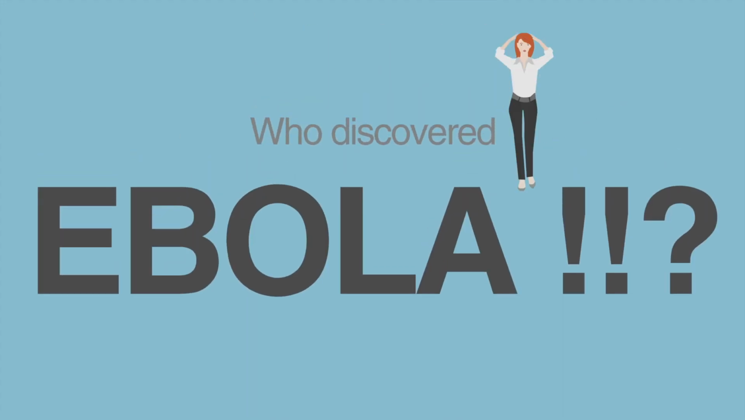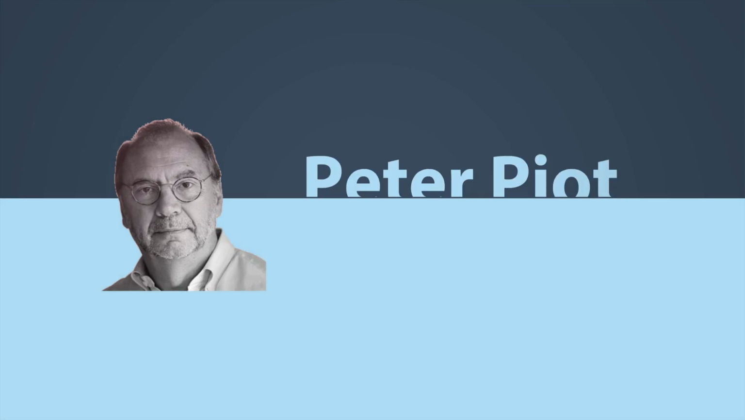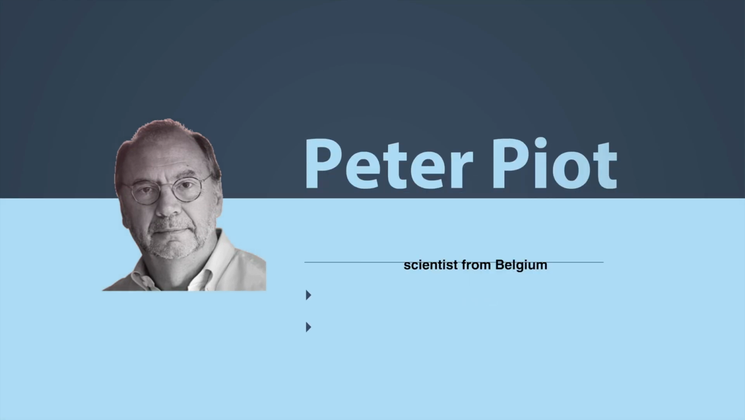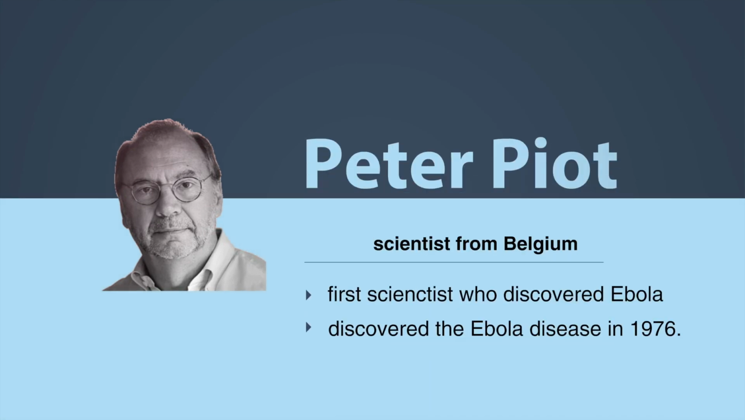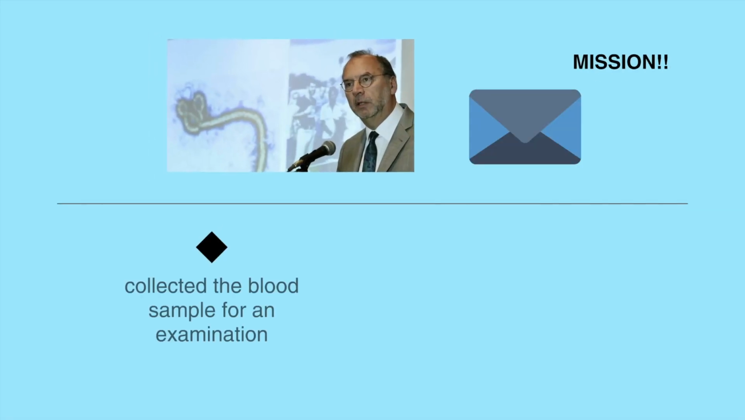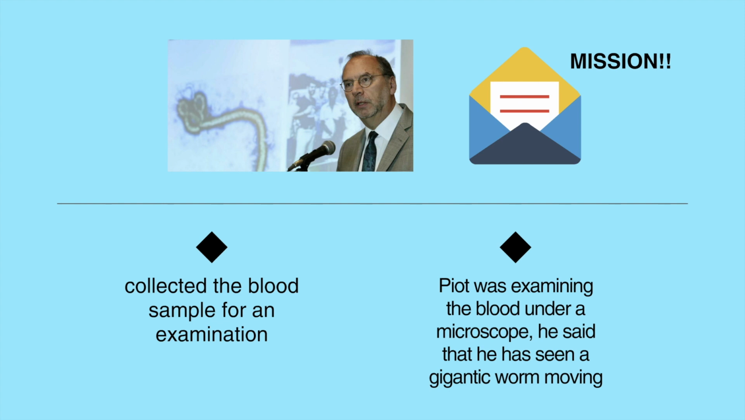Who discovered Ebola? He was the first scientist from Belgium who discovered the Ebola disease in 1976. His mission was to find out why so many people were dying from an unknown disease. So, he collected a blood sample for examination. While Piot was examining the blood under a microscope, he said that he had seen a gigantic worm moving around.